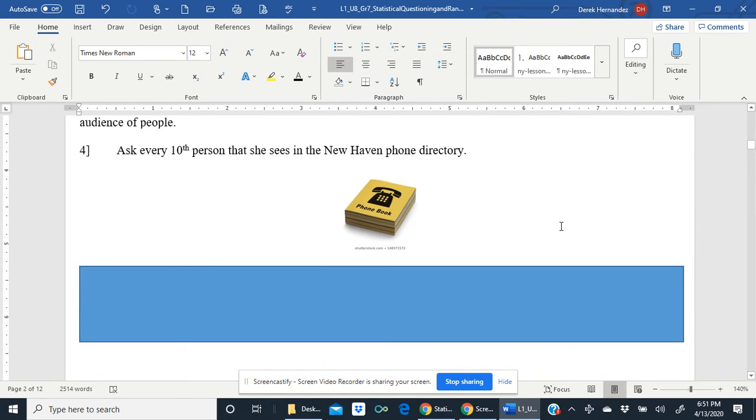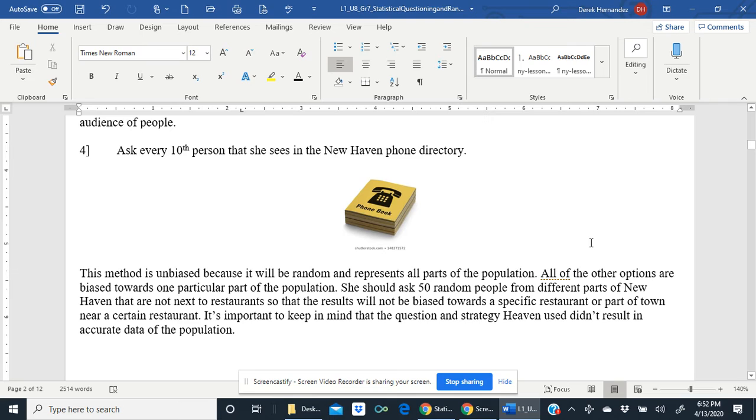How about four? Ask every 10th person that she sees in the New Haven phone directory. And in the old days, we used phone books to look people up, believe it or not. Well, this method is unbiased because it will be random and represents all parts of the population. Everybody in the olden days was in the phone book. All of the other options are biased towards one particular part of the population.